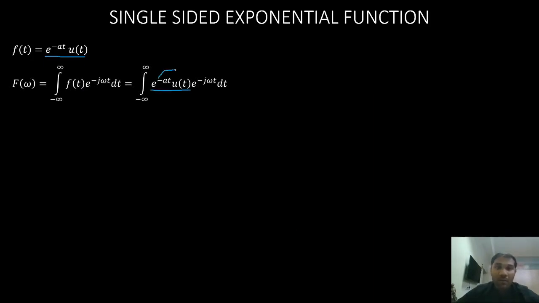Now we will combine these two terms, from minus infinity to plus infinity. Now u of t, where is u of t defined?